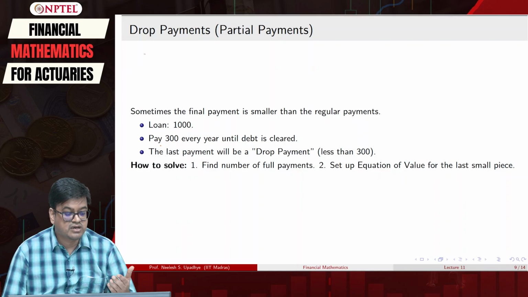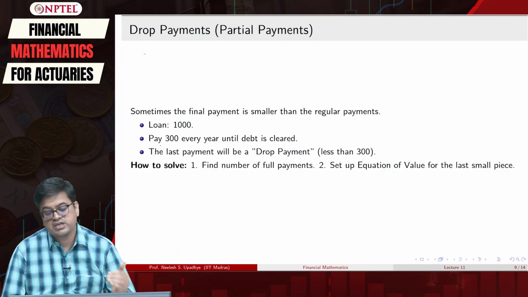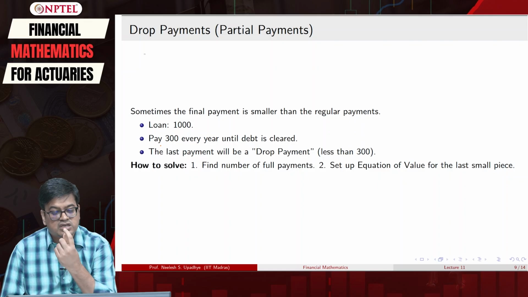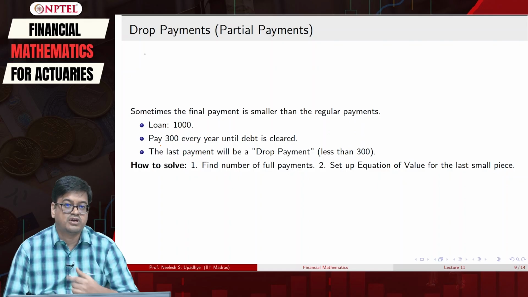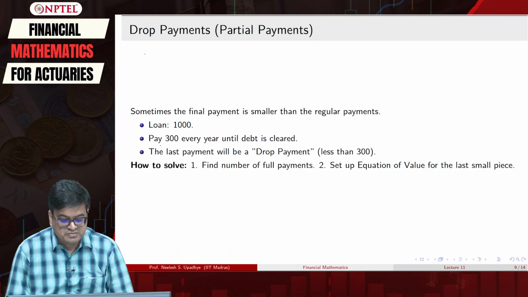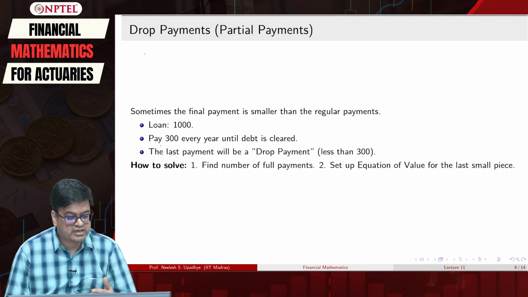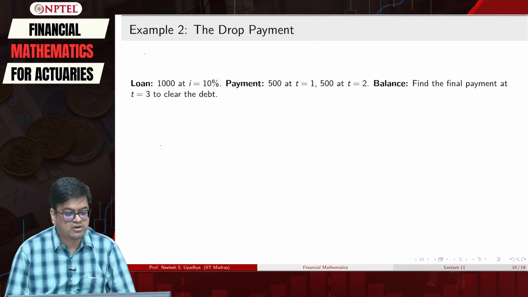In this case we have figured out that it is 3, but unless the interest rate is given, I cannot say these are 3 payments. Then second, once you have figured out the number of payments, you have to set up the equation of value for that last small piece for which you have to do the part payment. Okay. So with this strategy, let us try to get the full information and try to solve the problem.